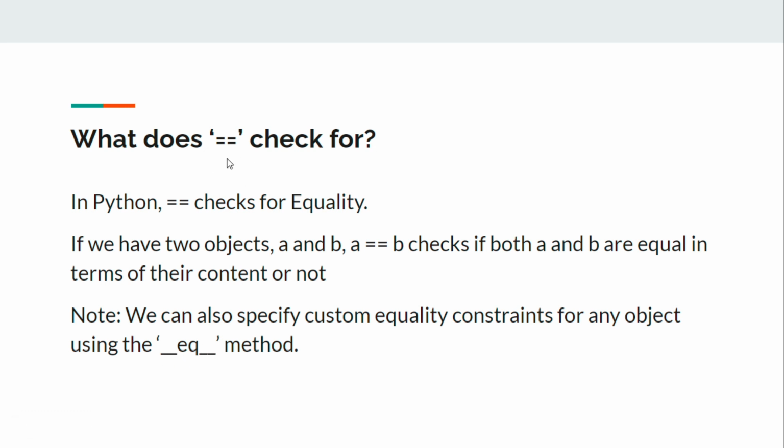We can make this particular constraint the equality constraint using the dunder EQ method. And when we check both the objects A and B using the double equal to operator, it is going to check if the constraint defined under the dunder EQ method of the class is satisfied or not. So if both the objects have the same name and the same roll number, and all the other attributes are different, based on our example, they are going to be equal.